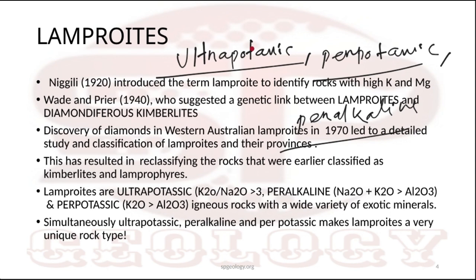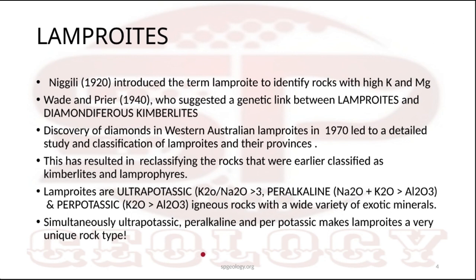You have to start the long question with these things, like lamproite is an ultra potassic, poor alkaline rock. So these are basic things, like who introduced it; these are not important at all. Lamproids are important because they are found to carry diamond like kimberlite, because the olivine-bearing lamproite is equal to kimberlite.